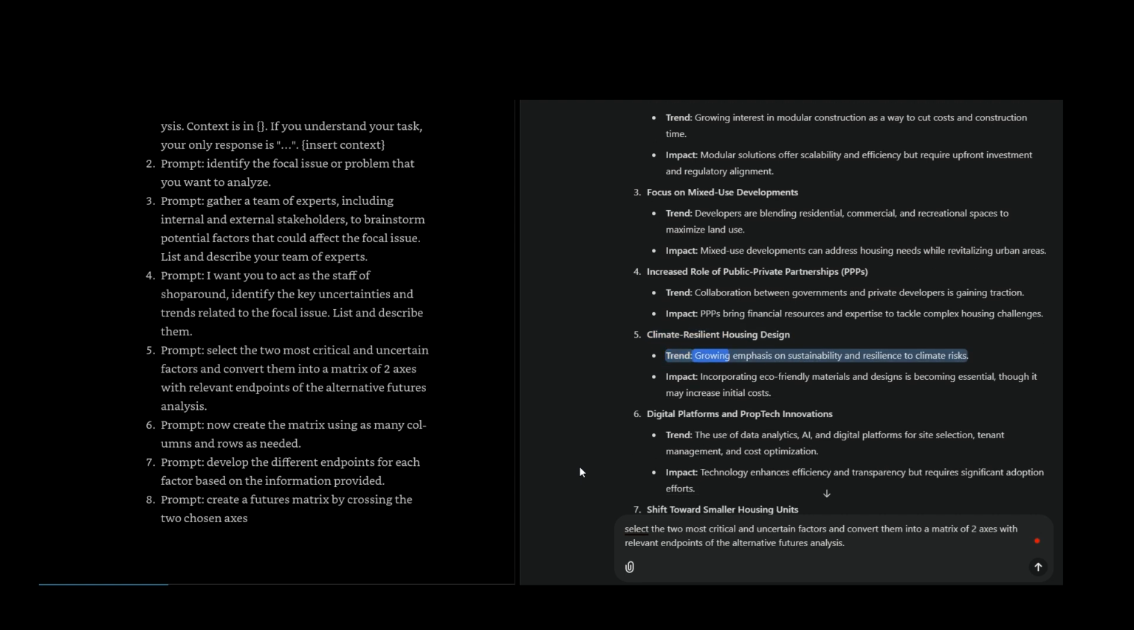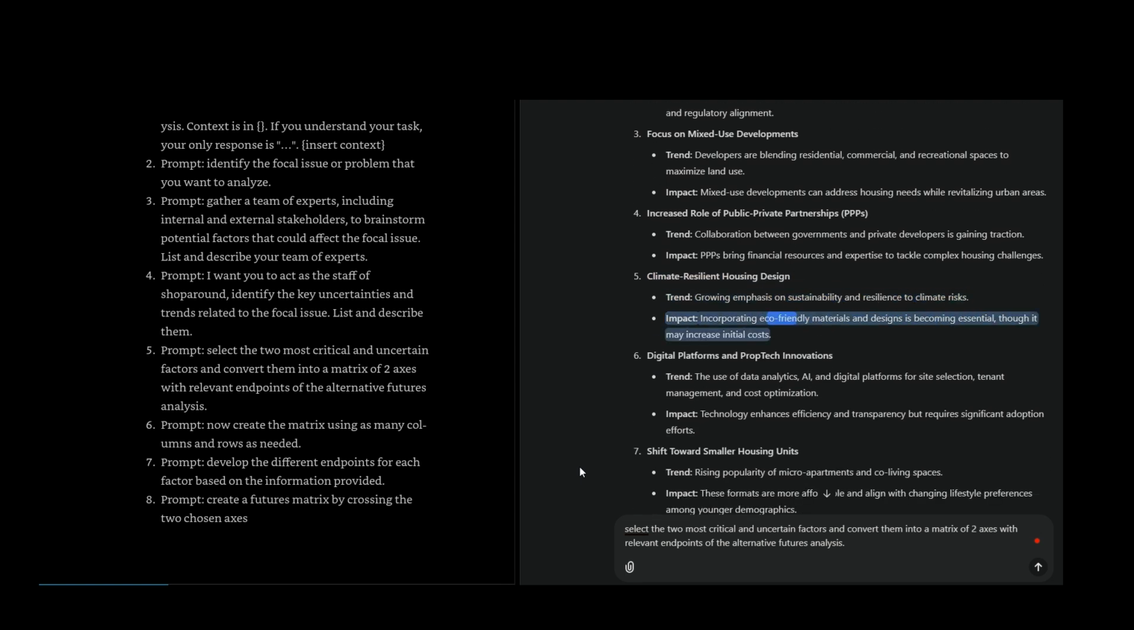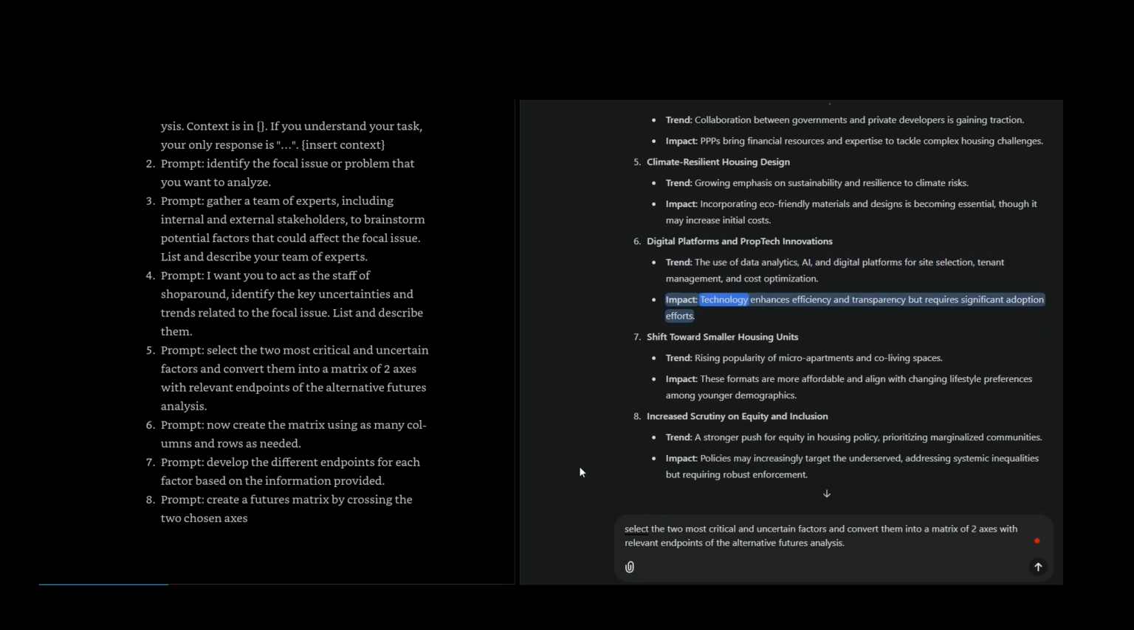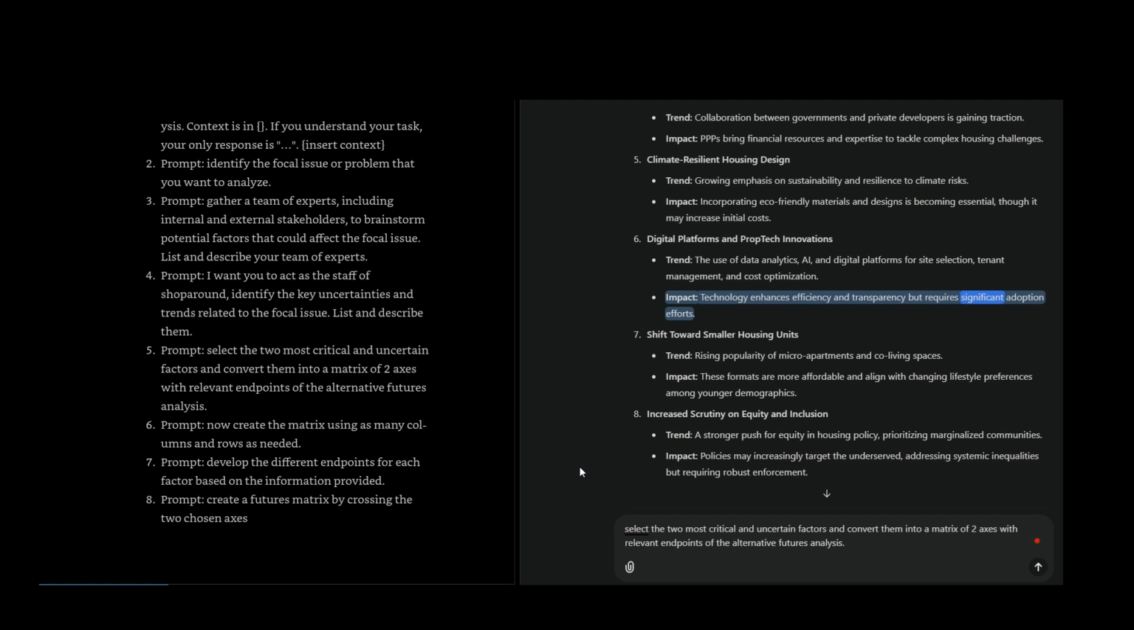Climate-resilient housing design. Trend: growing emphasis on sustainability and resilience to climate risks. Impact: incorporating eco-friendly materials and designs is becoming essential, though it may increase initial costs. Digital platforms and proptech innovations. Trend: the use of data analytics, AI, and digital platforms for site selection, tenant management, and cost optimization. Impact: technology enhances efficiency and transparency but requires significant adoption efforts.